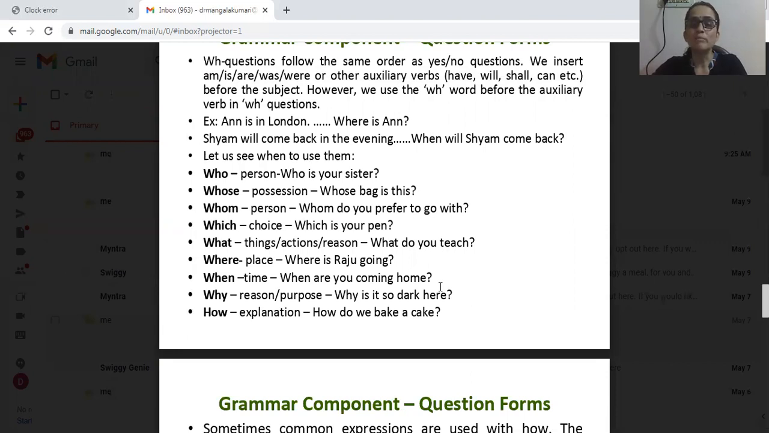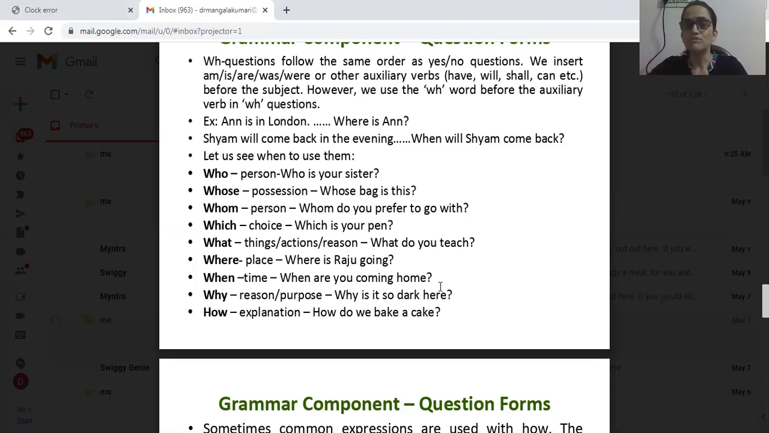Sham will come back in the evening. So how to frame a question out of this? When will Sham come back? Okay. When is the WH word, will is the auxiliary verb, Sham is the subject. Same order as the yes or no question, but here one extra thing is added. What is that? A WH word is added extra. So let us see when to use all these WH words.